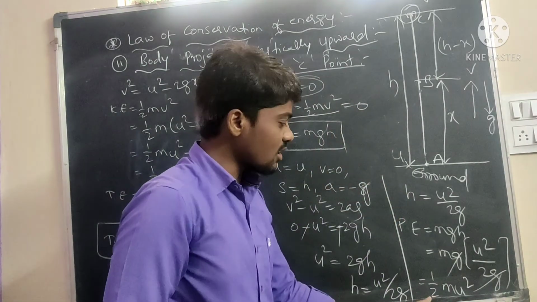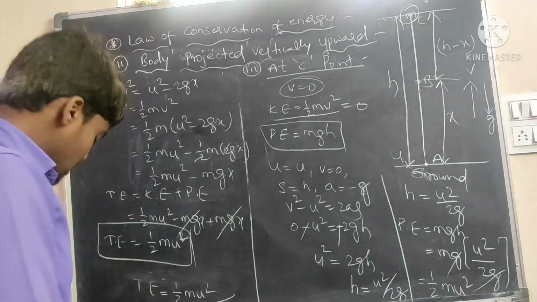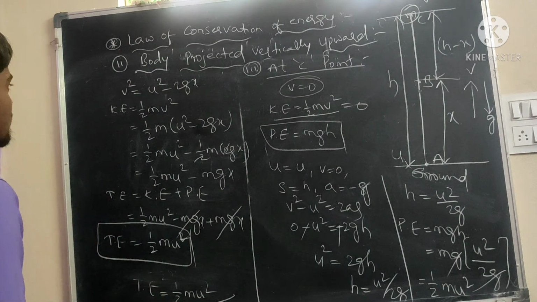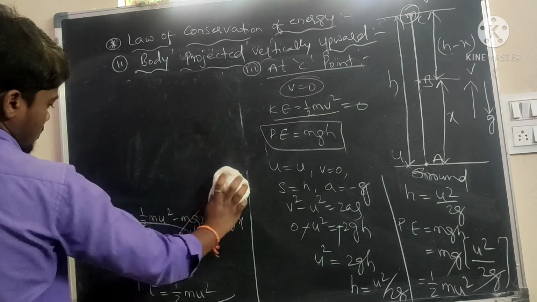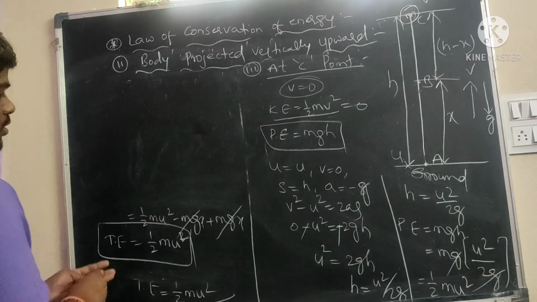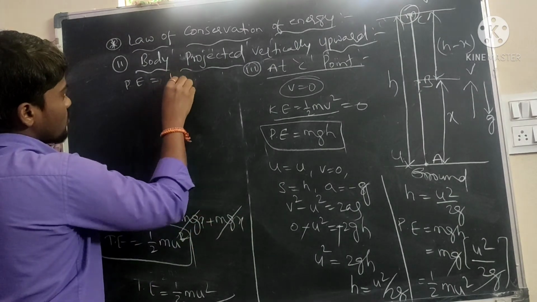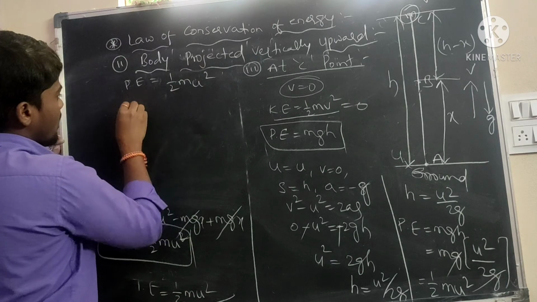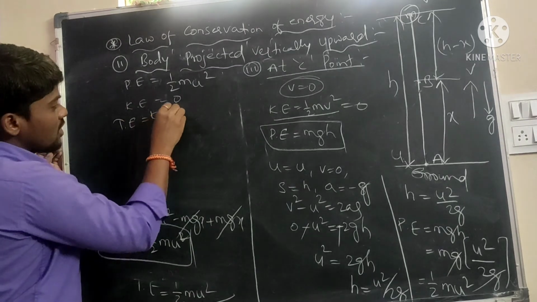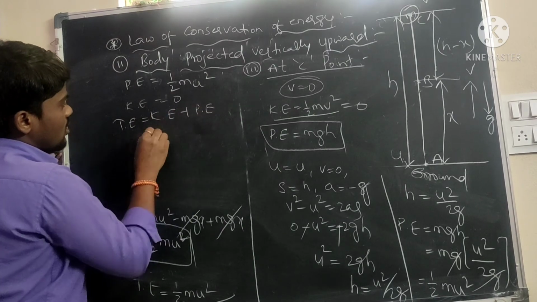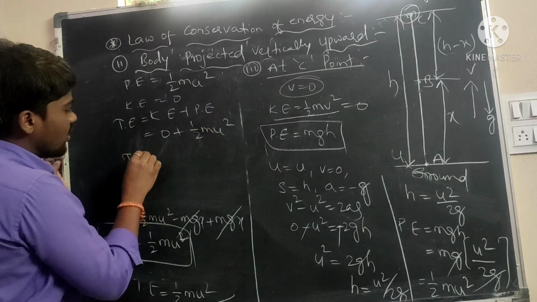So the potential energy is half m u square and the kinetic energy is 0. Total energy is kinetic energy plus potential energy, which is 0 plus half m u square. Total energy at C point is half m u square.